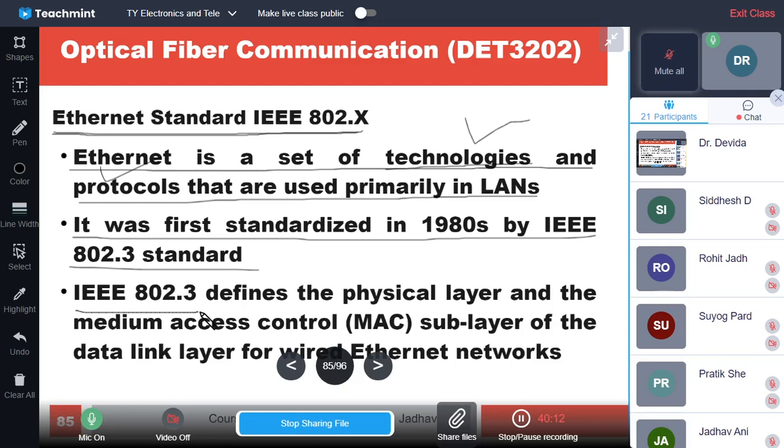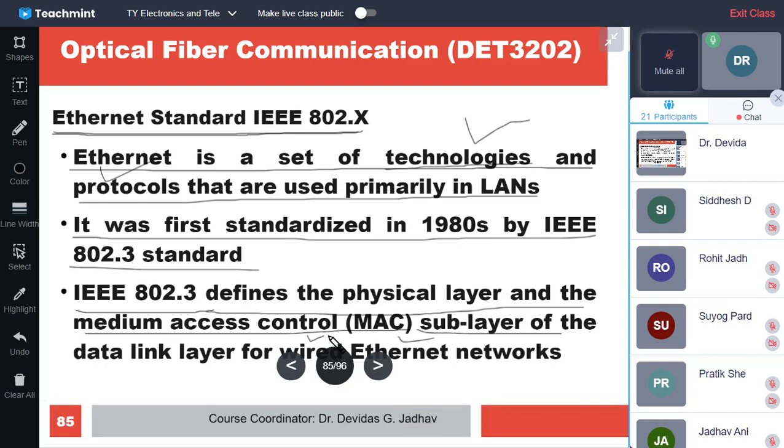IEEE 802.3 defines the physical layer and the medium access control, MAC, sublayer of the data link layer for wired Ethernet networks.